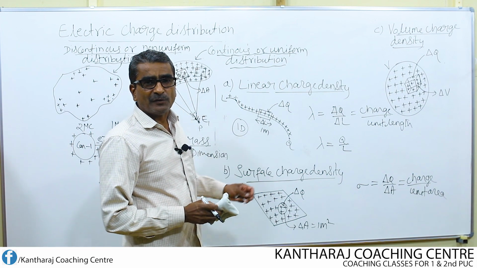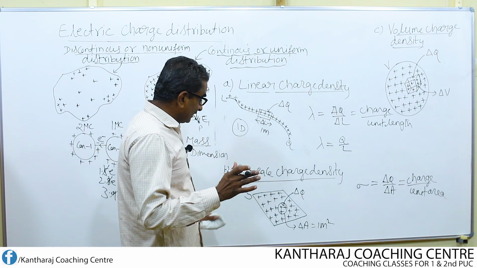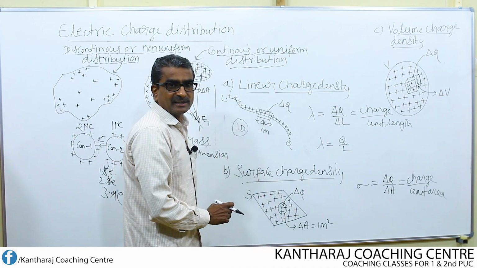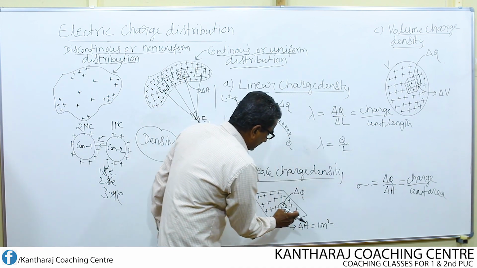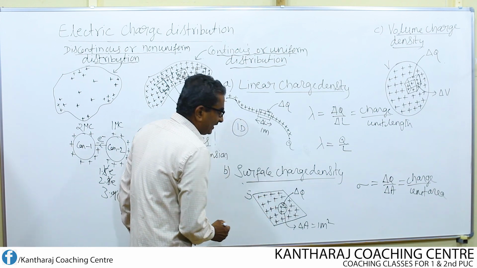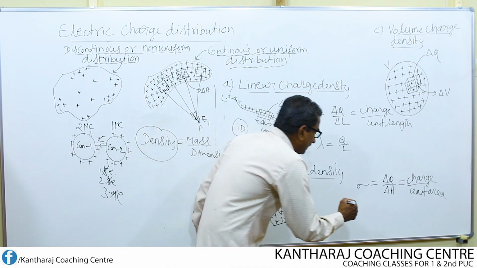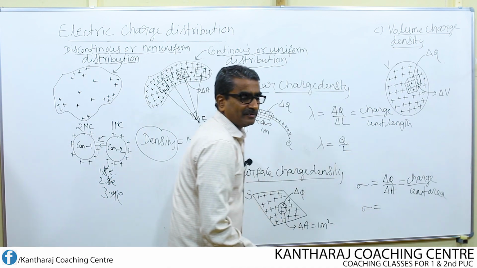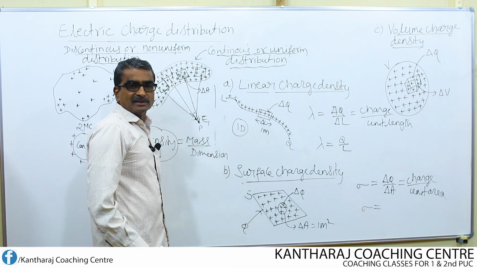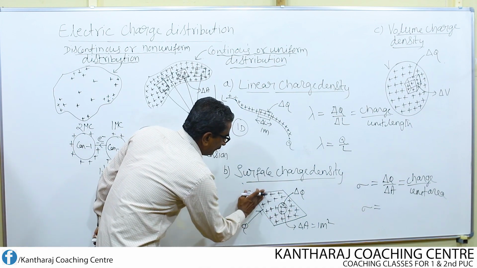Suppose I want to find the total surface density of charge on this entire surface. Here this is the surface density of charge only corresponding to this small area. If I consider this entire area, then what's the total surface charge density? It is determined like this: sigma equal to, let Q be the total charge. Whatever charge you give to this surface, that charge gets distributed uniformly.